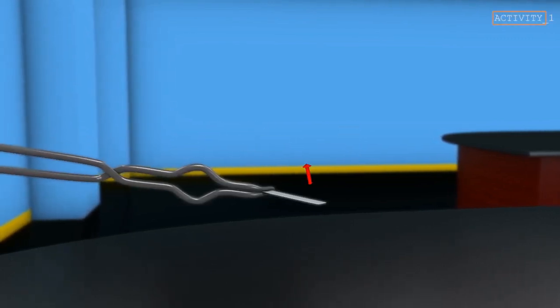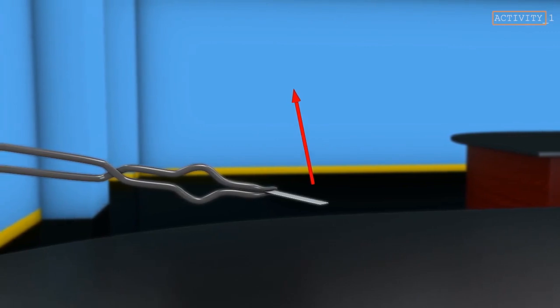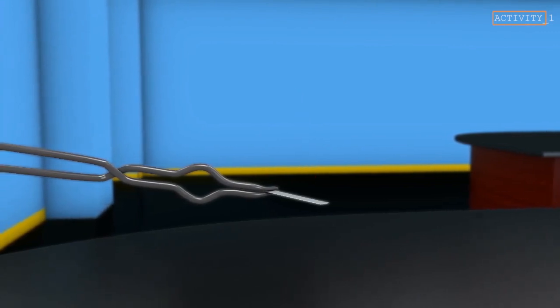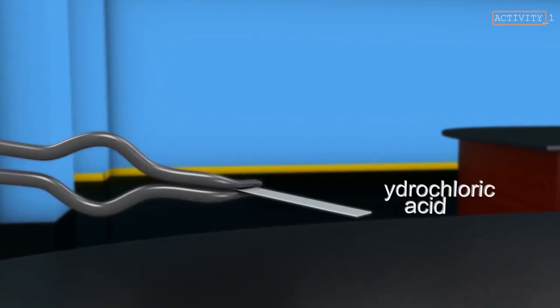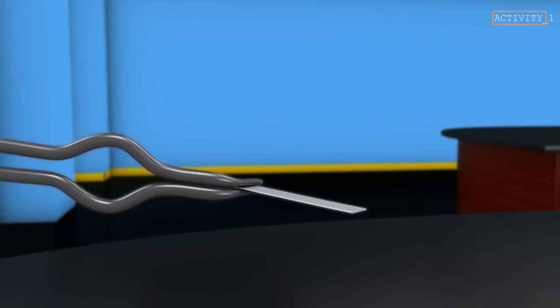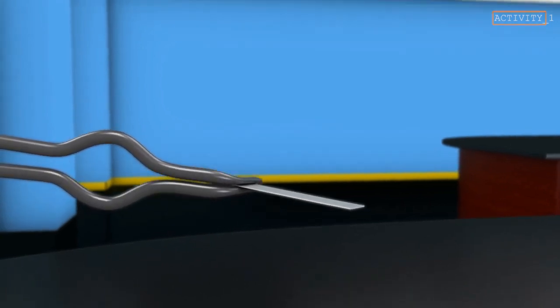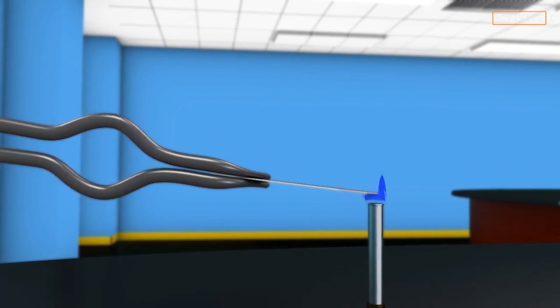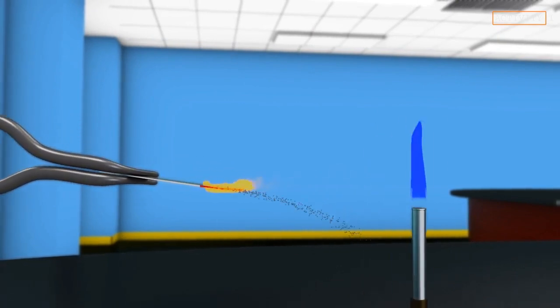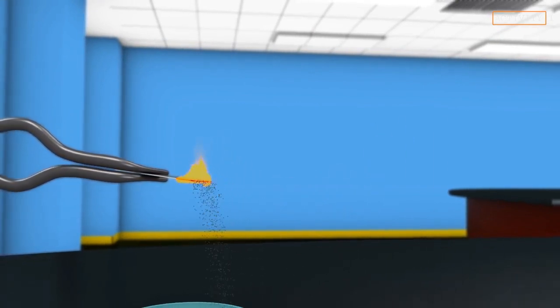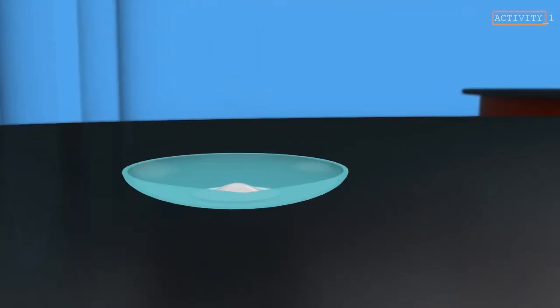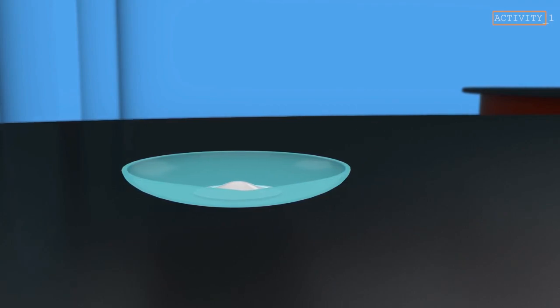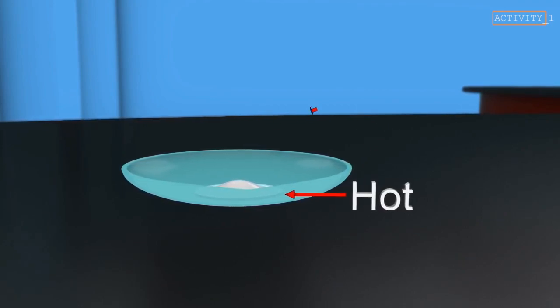Activity 1. Clean a magnesium ribbon of about 2 cm length, by rubbing it with sandpaper. Hold it with a pair of tongs. Burn it using a spirit lamp or burner. Collect the ashes hence formed in a watch glass. Caution must be taken, such that while burning the magnesium ribbon keep it as far as possible from your eyes.